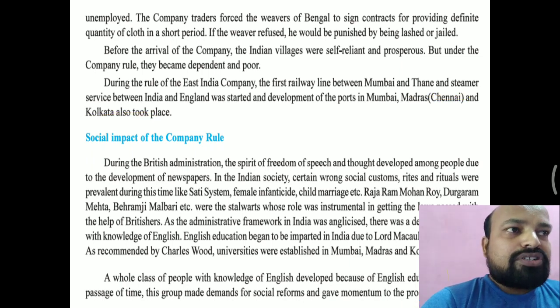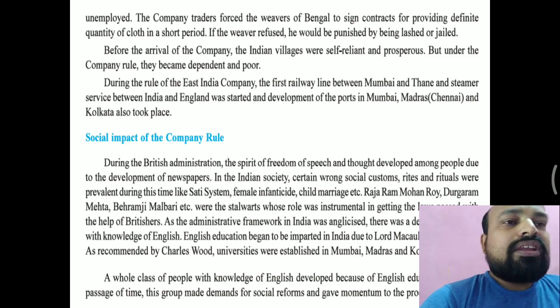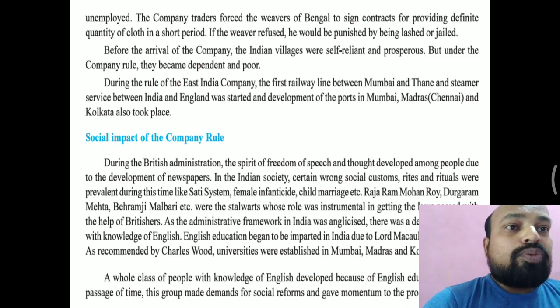During this time, the Britishers also made some development in India, but it was only for their own self-interest. Madras is now presently known as Chennai. So this was the economic impact of the company on India.